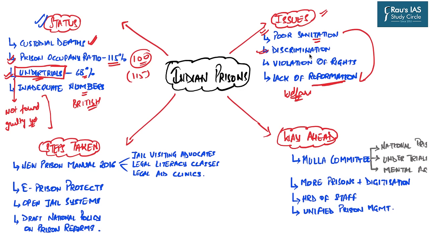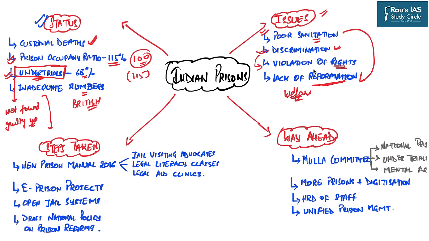On a regular basis, you come across several news reports whereby influential people in prisons are given disproportionate services. On the other hand, people from minority backgrounds and poor socioeconomic backgrounds are treated just like animals. So there is widespread discrimination in our prisons, and this in turn leads to the violation of fundamental rights.